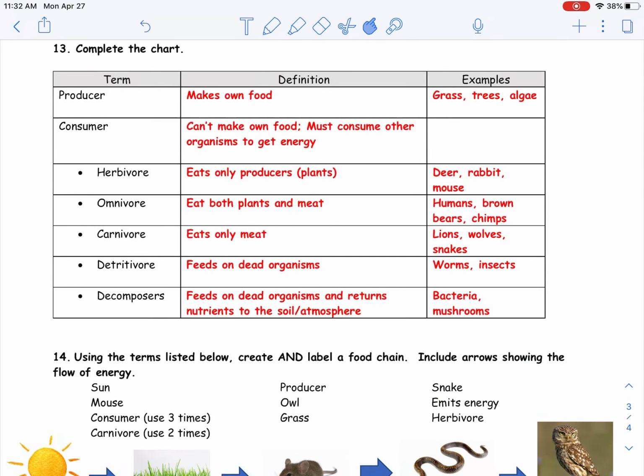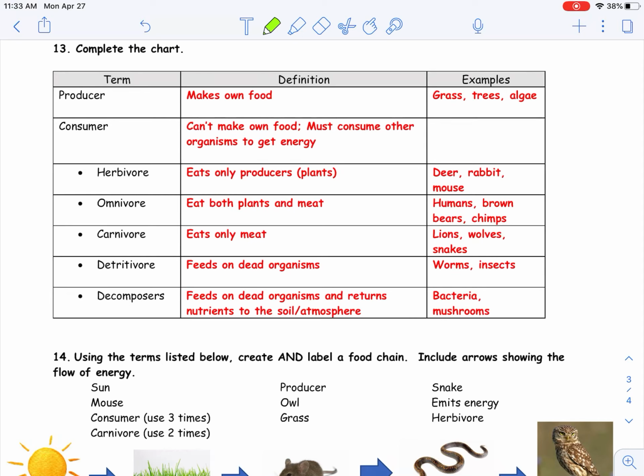Producer and consumer. A producer makes its own food. So they undergo photosynthesis to make their own food. That is grass, trees, algae. We are not producers. We cannot make our own food. Consumers cannot make their own food and must consume other organisms to get energy. So we've got herbivores. They eat only producers. And producers, remember, are plants. So that's going to be a deer, a rabbit, a mouse.